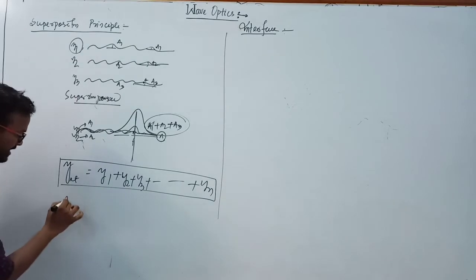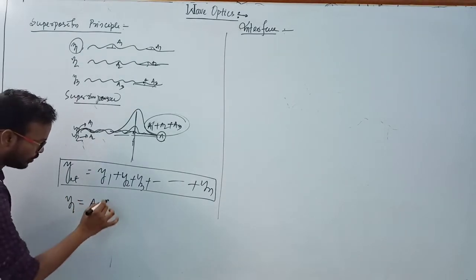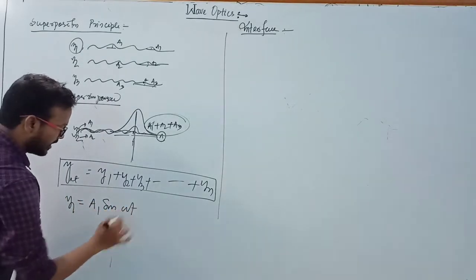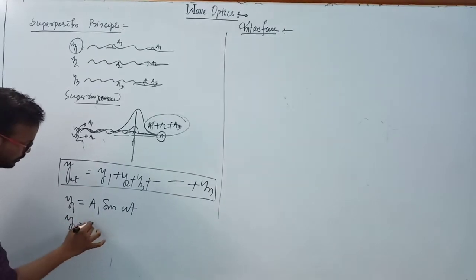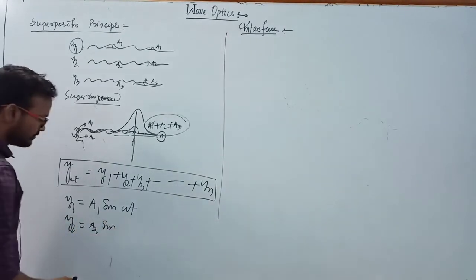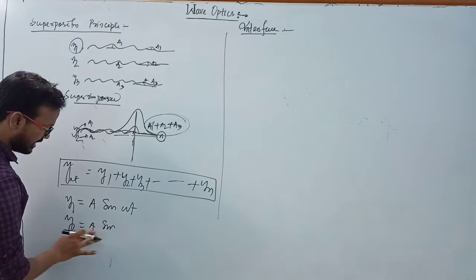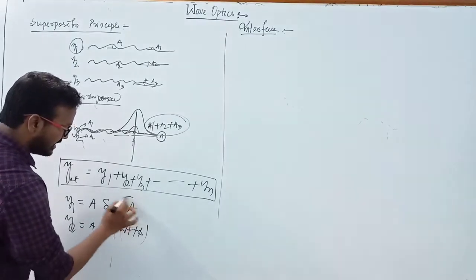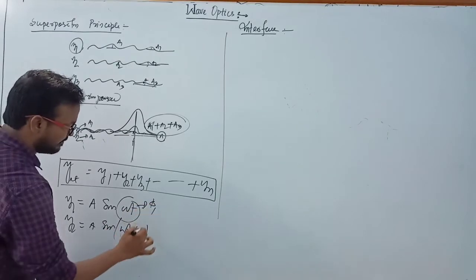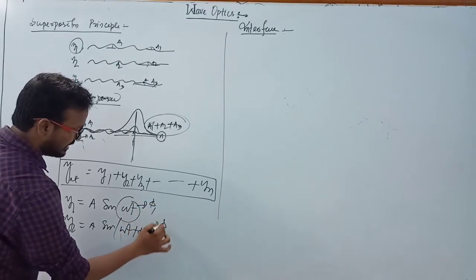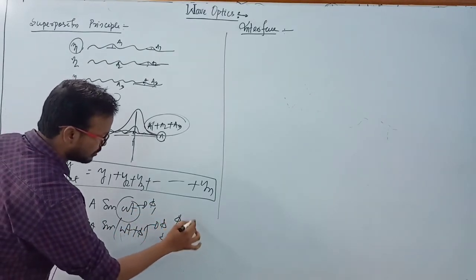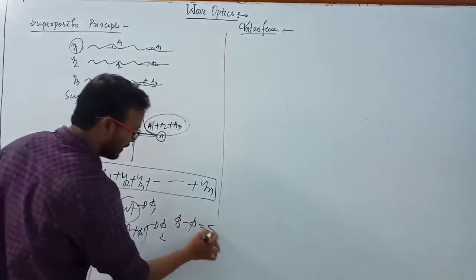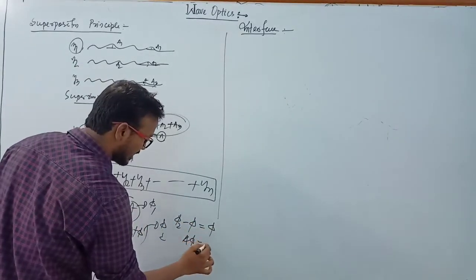So suppose there is a wave y1 equal to a1 sin omega t, and another wave with amplitude a2, sin omega t plus phi. This is known as phase phi 1, and this is phi 2. So the phase difference phi 2 minus phi 1 is equal to phi, or delta phi equal to phi.